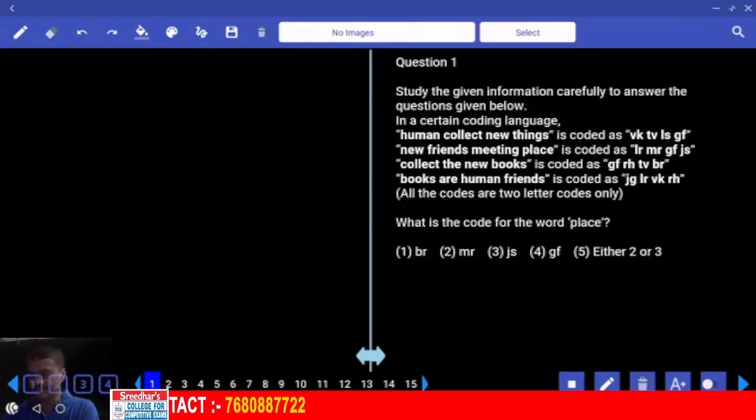Now paper number 30. Paper number 30, RRB Clerk Prelim. Now question number 1 onwards.